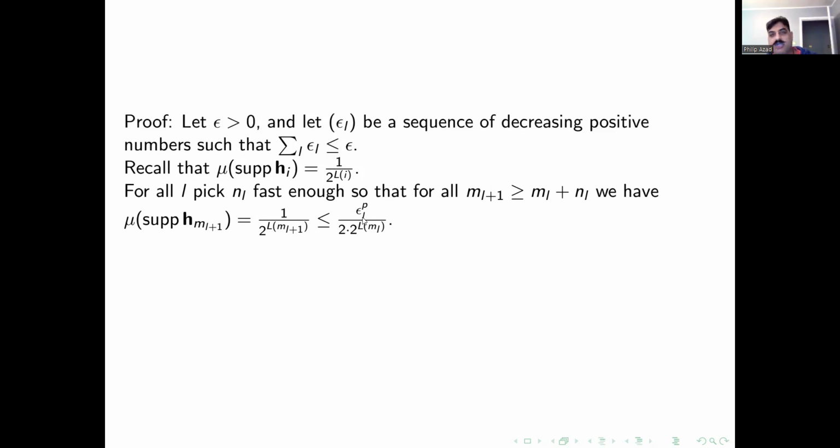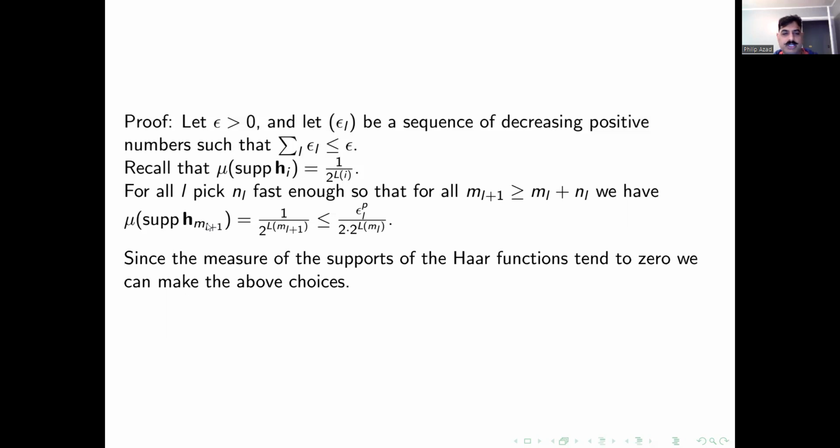Why is this necessary? Because remember, we want to disjointify a sequence of functions. And so once we have a disjointly supported sequence of functions, its closed linear span will become isomorphic to little LP. And then we will show that this sequence would be equivalent to the unit vector basis of little LP. Okay. Here is how we do that.